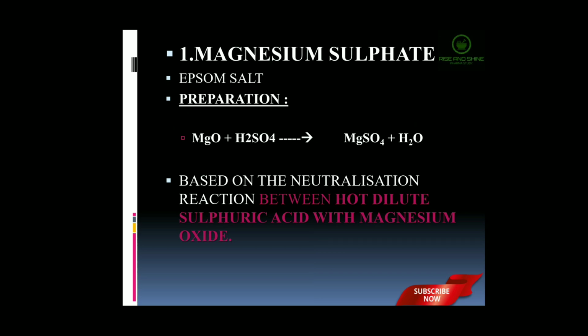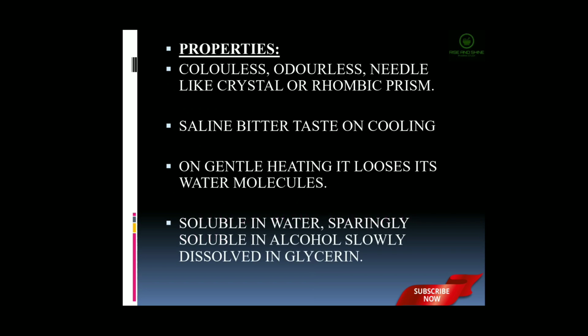Now we are seeing about the properties of magnesium sulfate. Magnesium sulfate is a colorless, odorless, needle-like crystal or a rhombic prism. It is saline in taste and cooling. On gentle heating, it loses its water molecules. It is freely soluble in water and sparingly soluble in alcohol. It also slowly dissolves in glycerin.